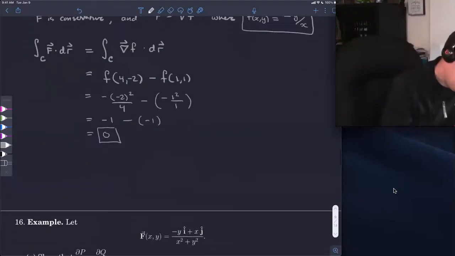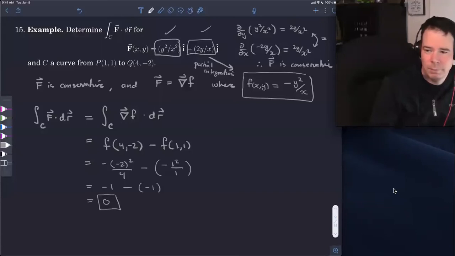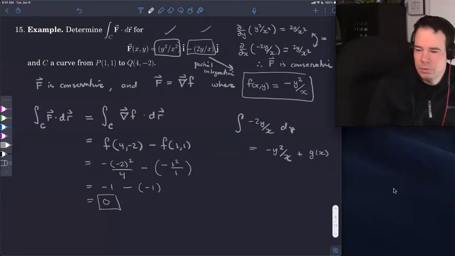Hey, Good Professor? I have one more question. So why did you not integrate with respect to y? Why did I not integrate with respect to y to get that? Yeah, you just integrated with respect to x. You can integrate with respect to y, right? If I integrate with respect to y, negative 2y over x dy, then what I get is, oh, sorry, there's a negative sign there, yeah. So when I integrate with respect to y, I get negative y squared over x plus a constant relative to y. So there would be a plus a g of x there.